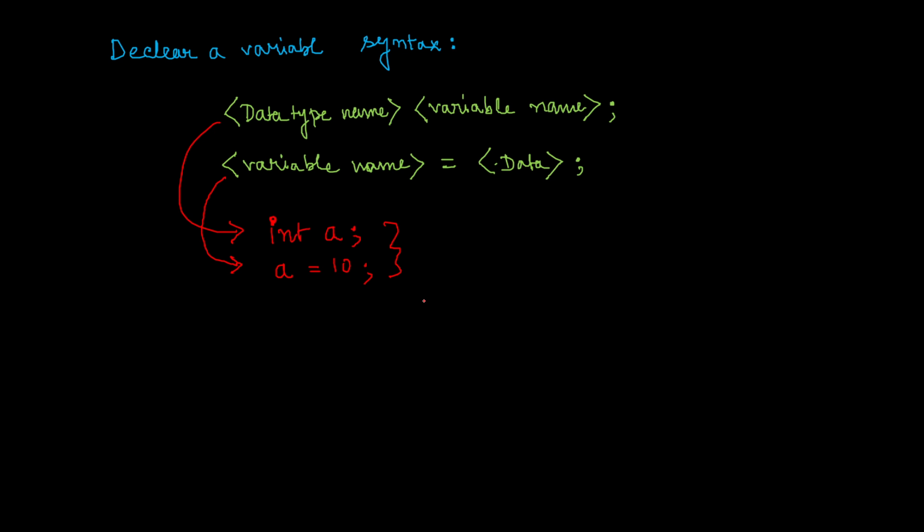If you consider the same situation for storing a decimal value, I can rewrite this: instead of int, I will have float. float A, and then A = 2.53, suppose, with a semicolon. Actually you can write it in one line too, but just for the time being, since you are beginners, I am not writing it that way.